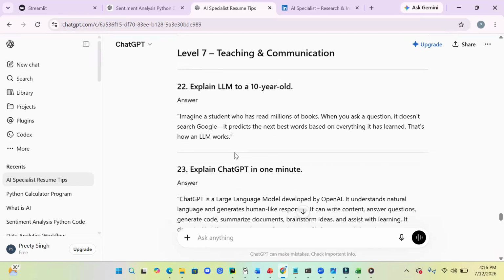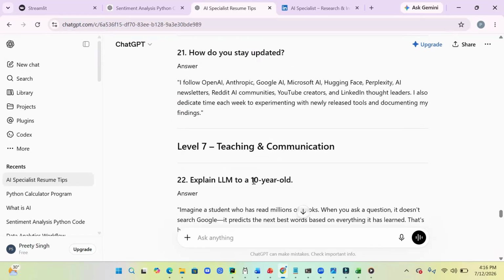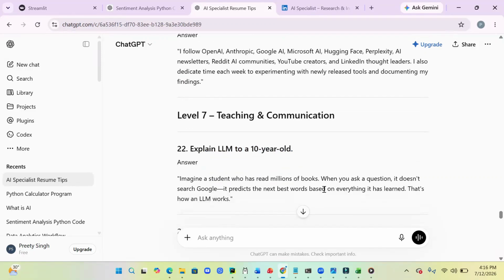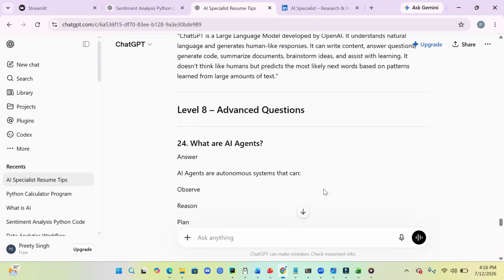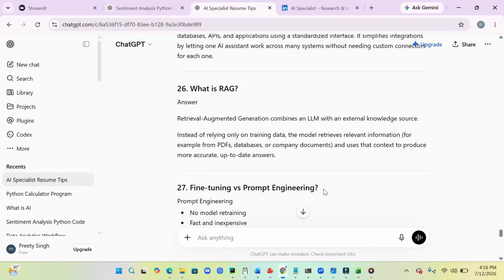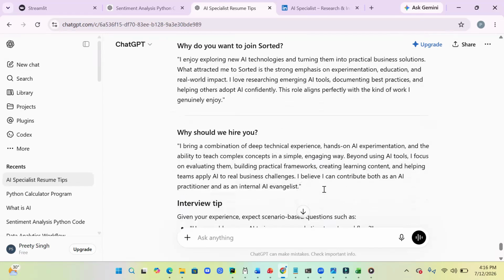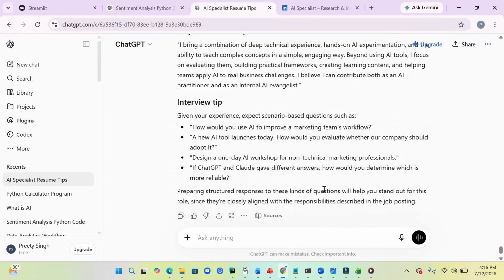See, this is level 7, where it is talking about a 10 years experienced person who can answer about LLM and ChatGPT, right? So all the advanced algorithms, including AI risk and all that. So also it is talking about the interview tips and all. See how simple and useful it is, right?